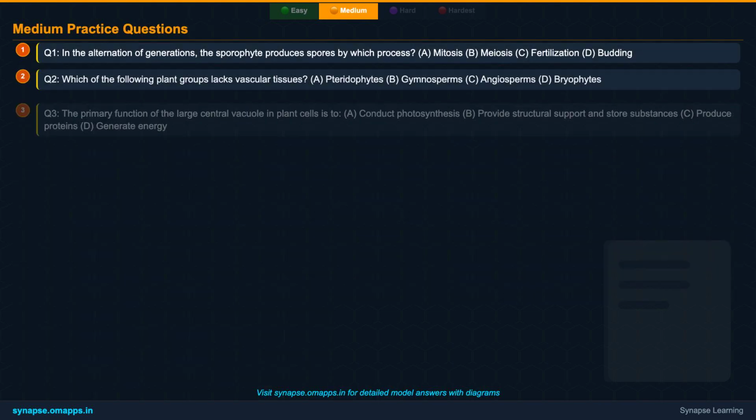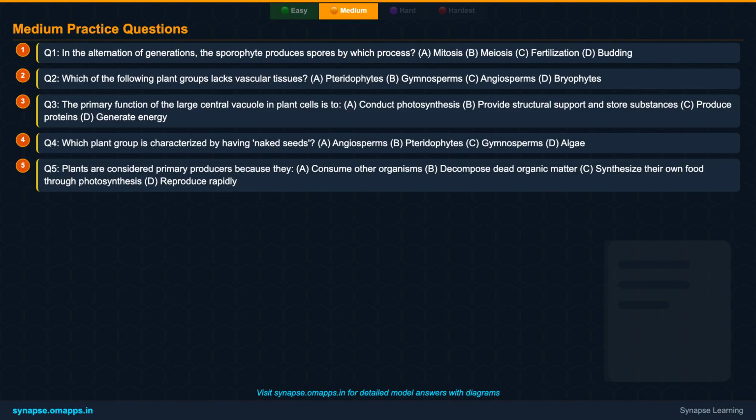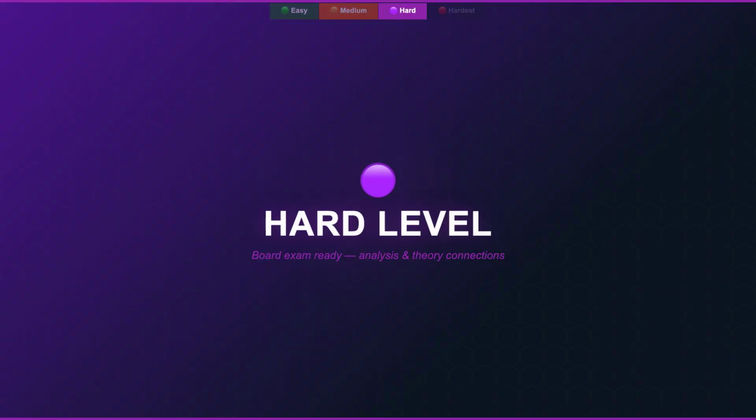Time to solidify your knowledge with some medium-level practice questions. These will require a slightly deeper understanding of plant characteristics, life cycles, and classification. Read each question carefully and apply what you've learned to select the correct option. Now, let's challenge ourselves further and explore the intricate details and evolutionary aspects of Kingdom Plantae at the hard level.